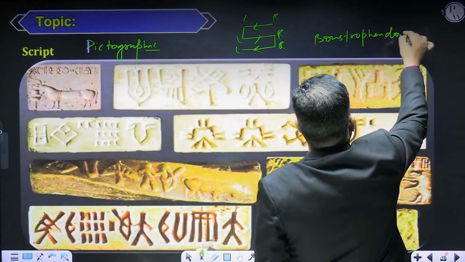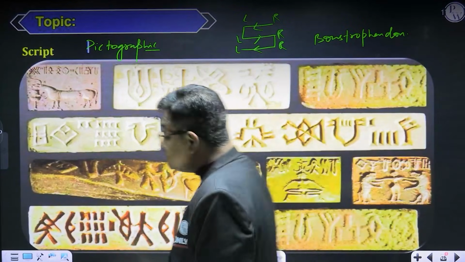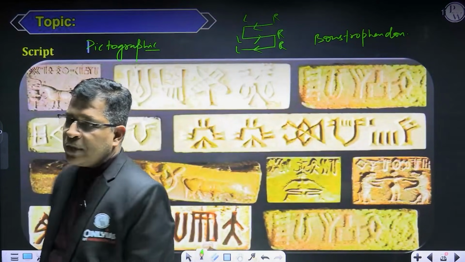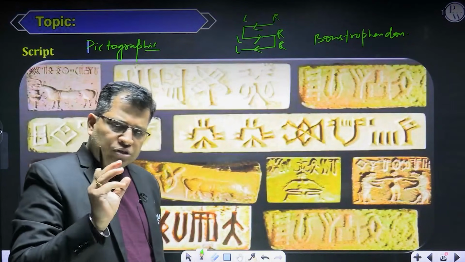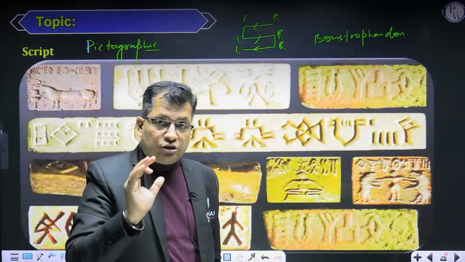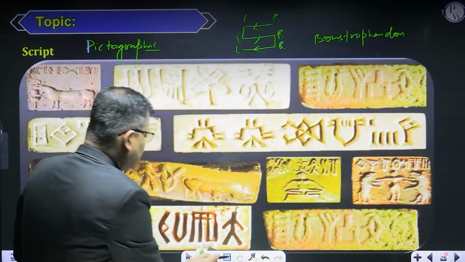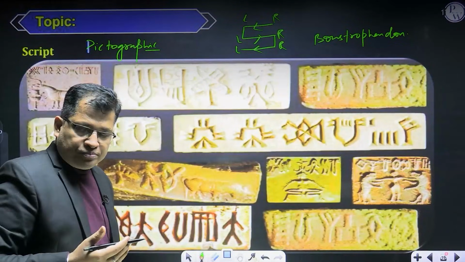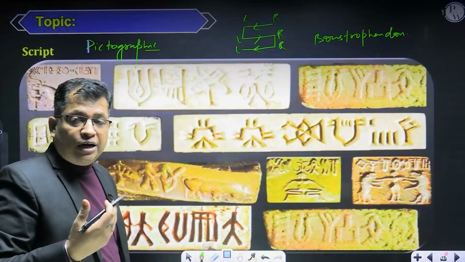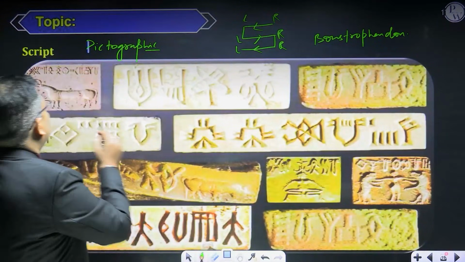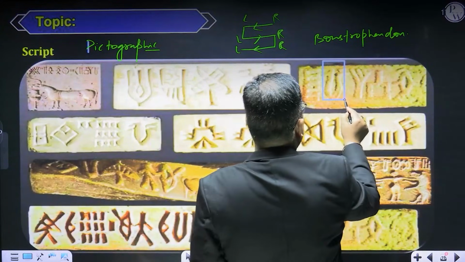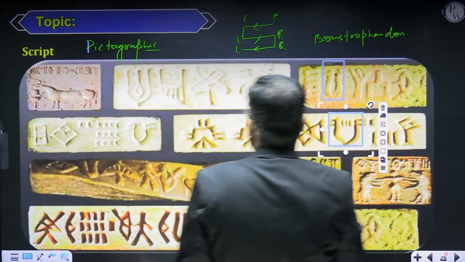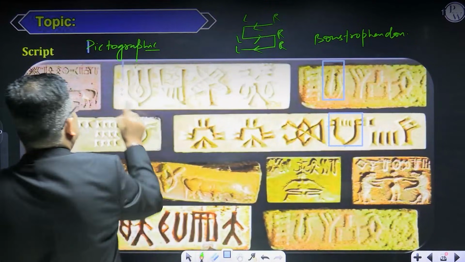Since it is a pictographic script, there are certain pictures. Now, I'm going to tell you one very important fact that you should keep with yourself: the maximum representation in the Indus Valley script is of a fish-like structure. You can see here the fish-like script.